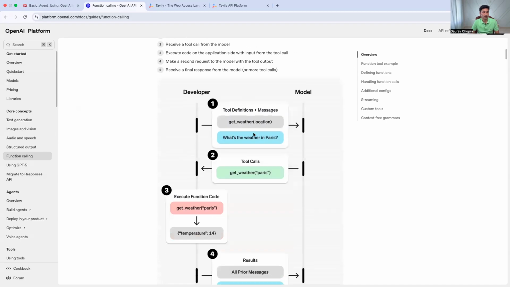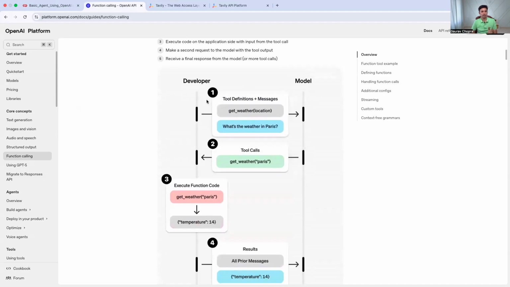So let's take an example here. If you look at the left hand side, we have a developer who is responsible for writing functions or tools. There's a function called get weather, which takes a location. And the question is, what's the weather in Paris? And the model comes back saying, okay, call this tool get weather, because it takes a location as a parameter. For this query, call this tool with this parameter called Paris. That is because the model at least understands the context, right? So this is the first thing we have to understand.